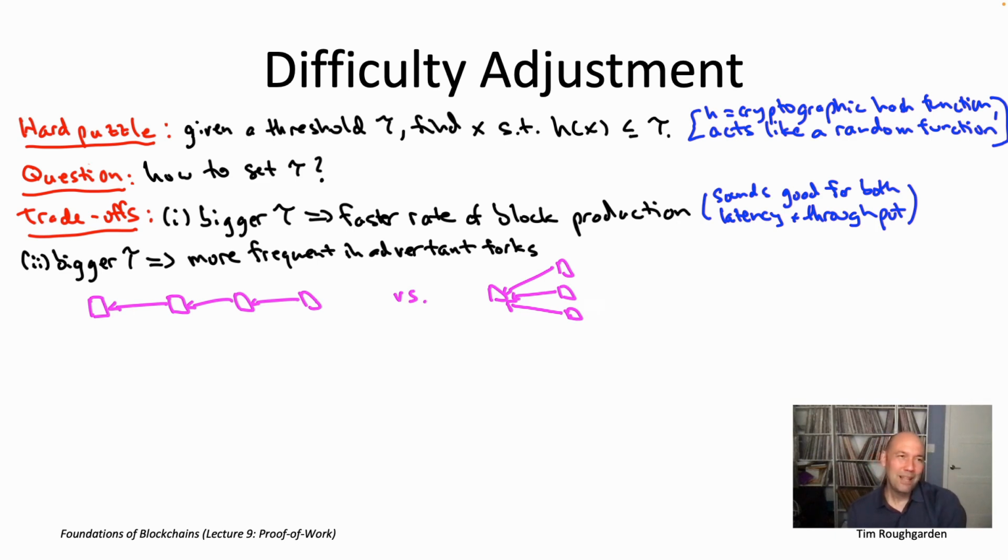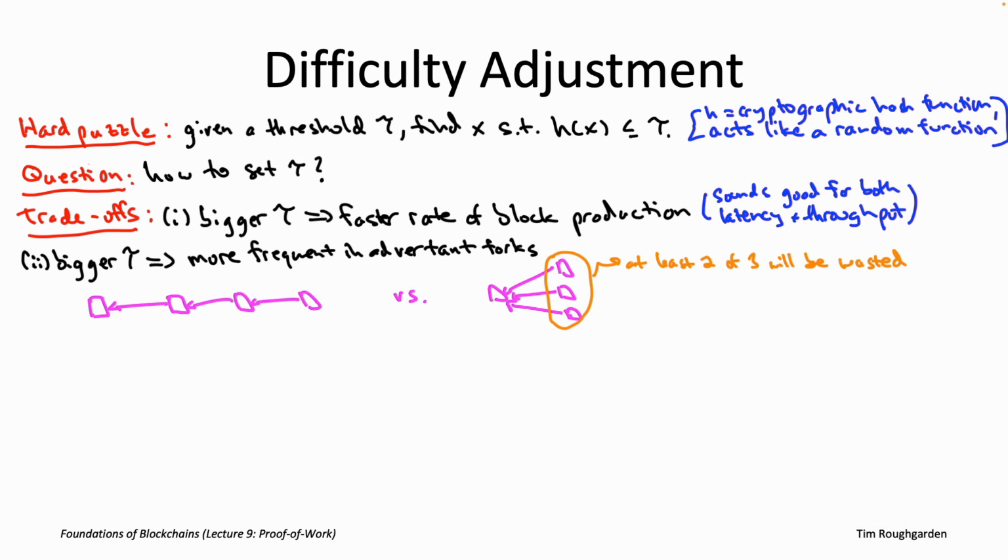So only blocks that wind up on the longest chain wind up getting finalized. All the rest of them get orphaned. Because these three new nodes all have the same predecessor, no pair of them can appear on the same chain. So the longest chain is going to include at most one out of these three blocks. At least two of these three blocks is going to be just totally wasted work.